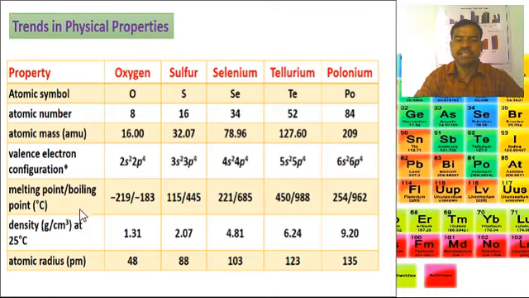Then atomic densities of the group 16 elements: oxygen 1.31, sulfur 2.07, selenium 4.81, tellurium 6.24, and polonium 9.0. Then atomic radius in picometers: oxygen 48, sulfur 88, selenium 103, tellurium 123, and last polonium 135.